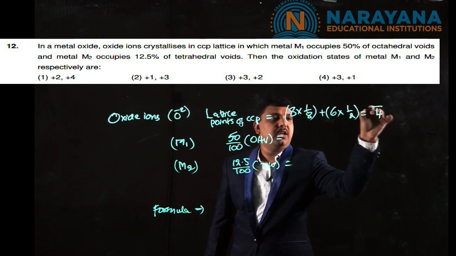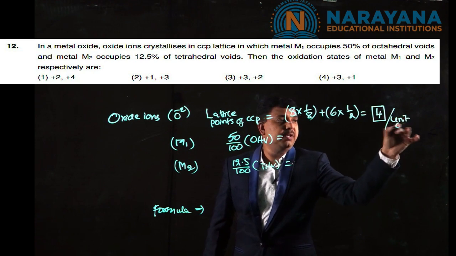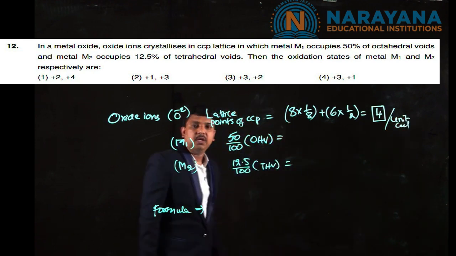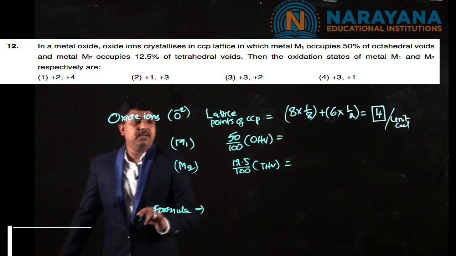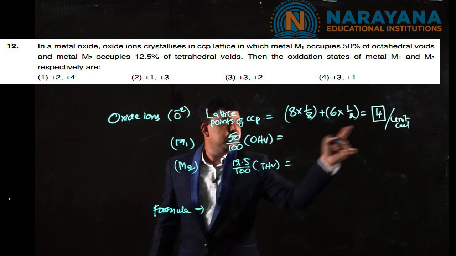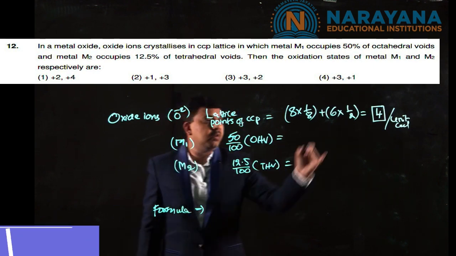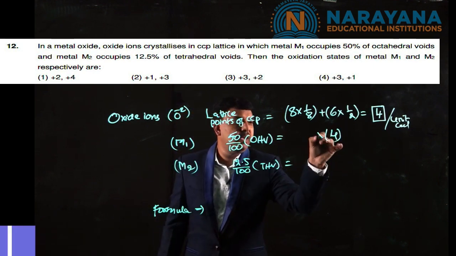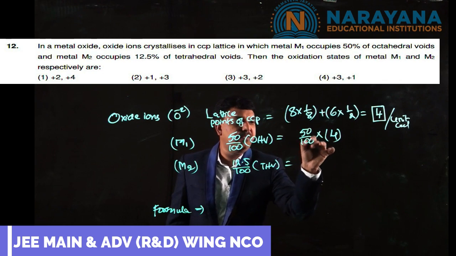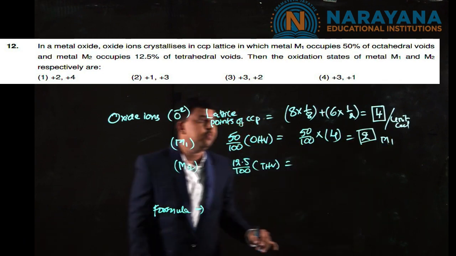Altogether there are 4 particles per unit cell for oxide ions. And M1 occupies 50% of the octahedral voids. So when you have 4 particles per unit cell, the number of octahedral voids is also 4, and 50% of 4 is 2. M1 is 2.